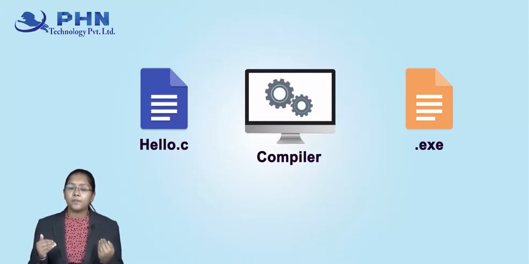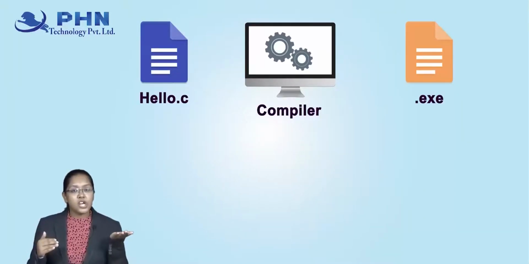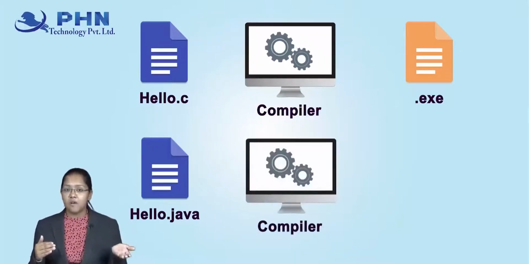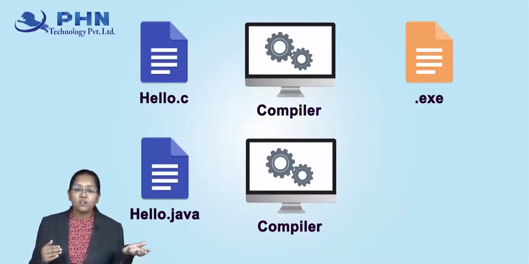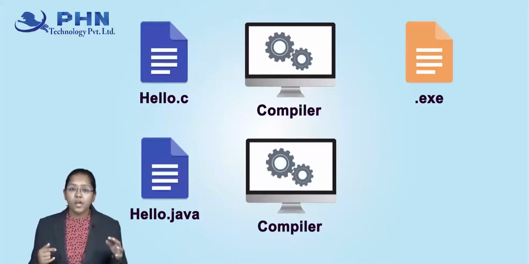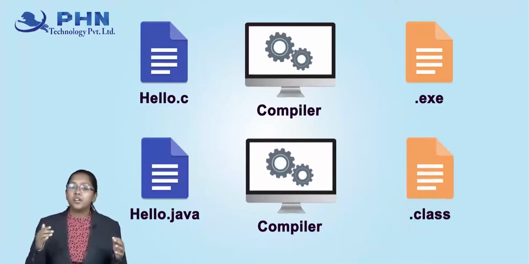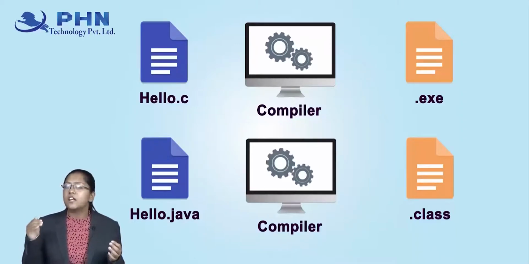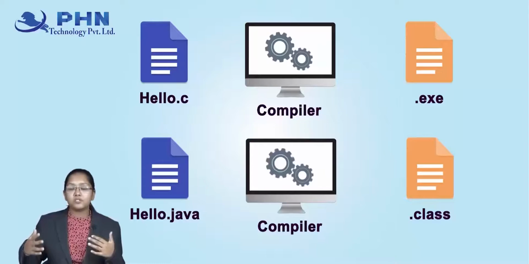But in Java, what happens? We have hello.java over there, right? We have to save our file name using dot extension, that is .java file. So here we have .java file. Now this comes into compiler, or the compilation of the code happens, and the resultant code is generated as .class file. Here no .exe file is generated, here .class file is generated, and this .class file is nothing but your bytecode. The form of the instruction which is there in .class file, that is nothing but your bytecode.